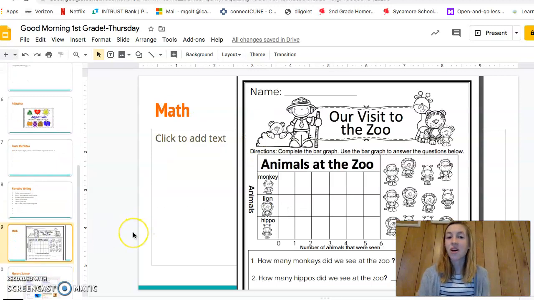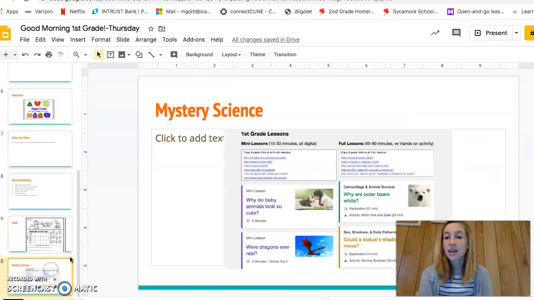The next thing we have on our list for Thursday is some math. This is the page we'll be doing, our visit to the zoo, where we've been talking about bar graphs. Use this page to create a bar graph and answer the questions. And the last thing is that Mystery Science. Click the link for Mystery Science, find first grade, and choose one of those activities to do. Mystery Doug always helps us learn something new and interesting.